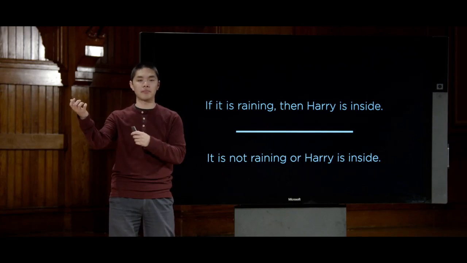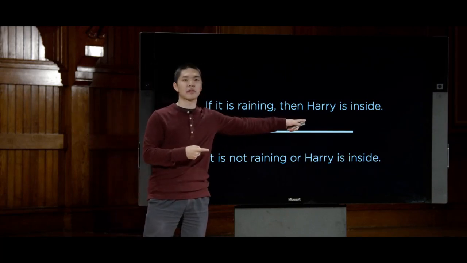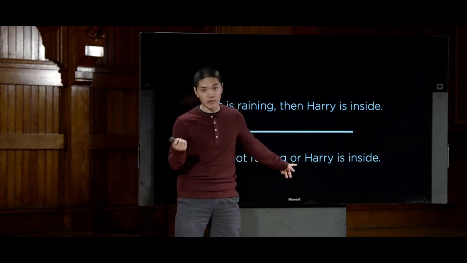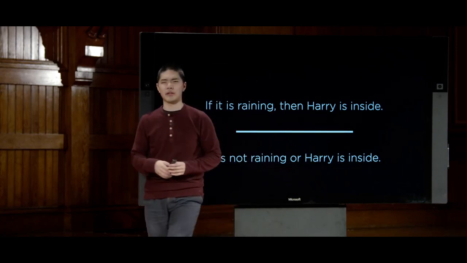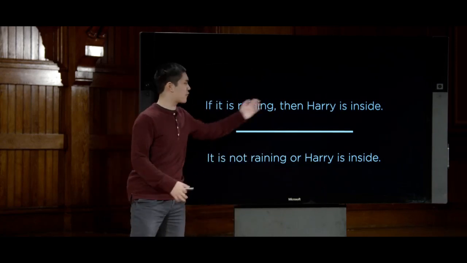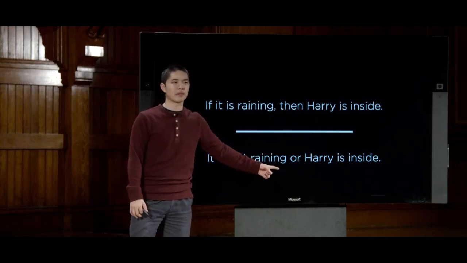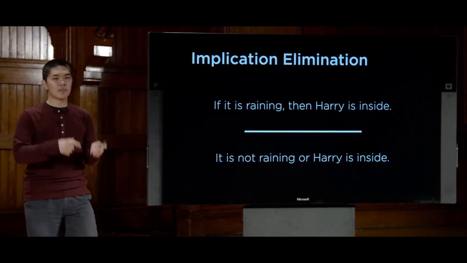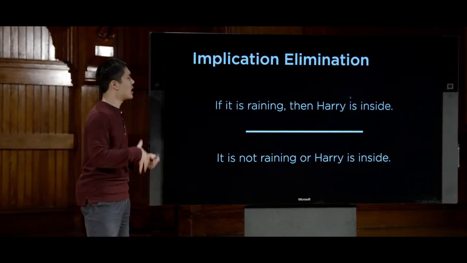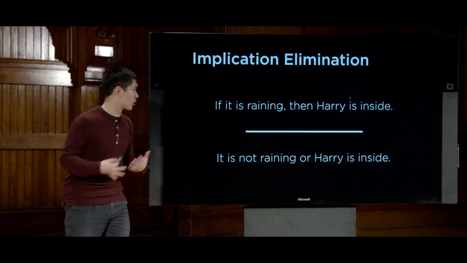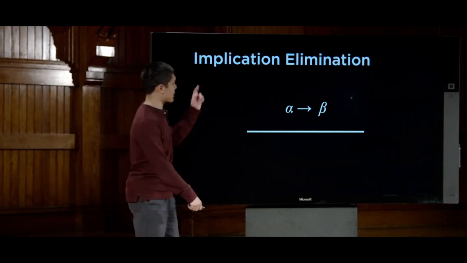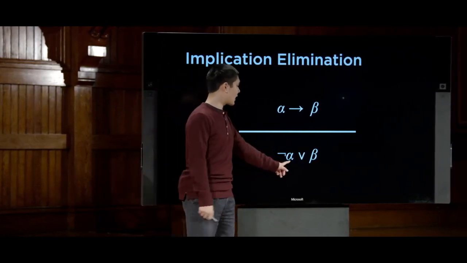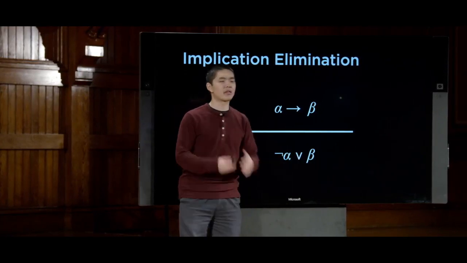Either it's not raining, or it is raining, in which case Harry is inside. So the conclusion I can draw is either it is not raining, or it is raining, so therefore Harry is inside. And so this is a way to translate if-then statements into or statements. And this is known as implication elimination. And this is similar to what we actually did in the beginning when we were first looking at those very first sentences about Harry and Hagrid and Dumbledore. And phrased a little bit more formally, this says that if I have the implication alpha implies beta, I can draw the conclusion that either not alpha or beta, because there are only two possibilities.